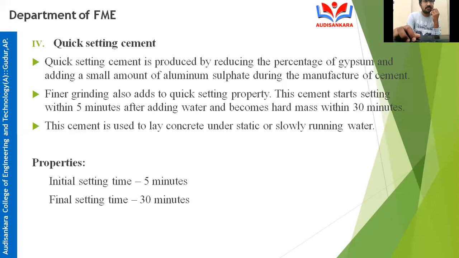What are they saying? They are reducing the percentage of gypsum. Just observe the word gypsum. By reducing the percentage of gypsum, this quick setting cement is produced. If you reduce the percentage of gypsum, then quick setting will be given to the cement.